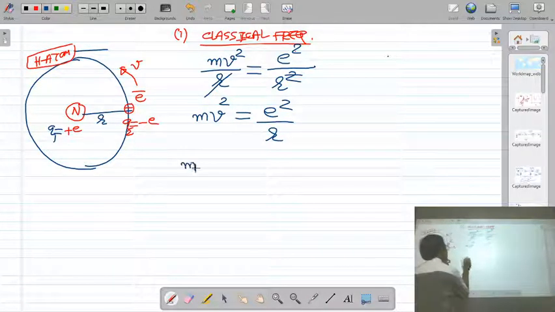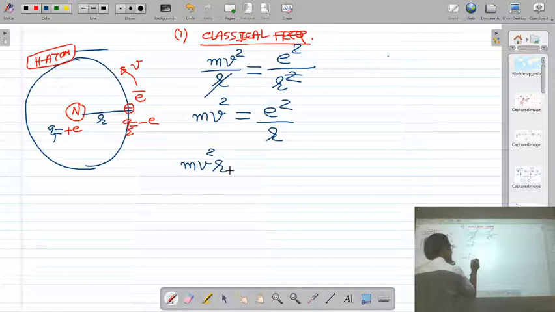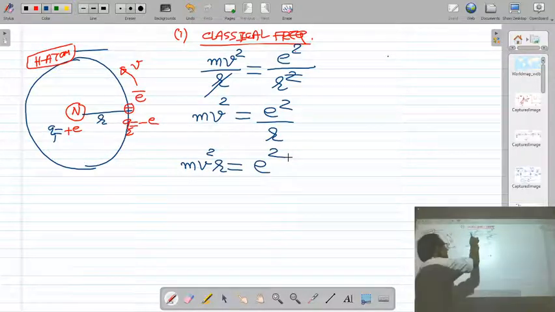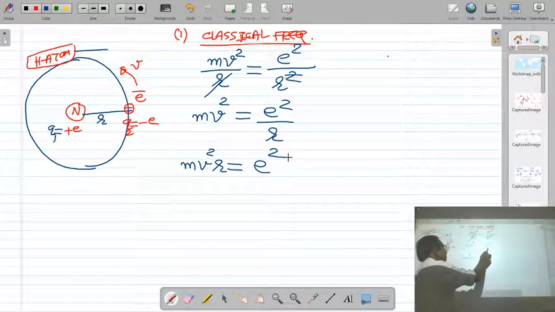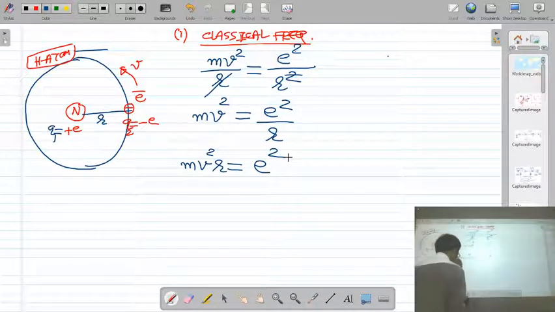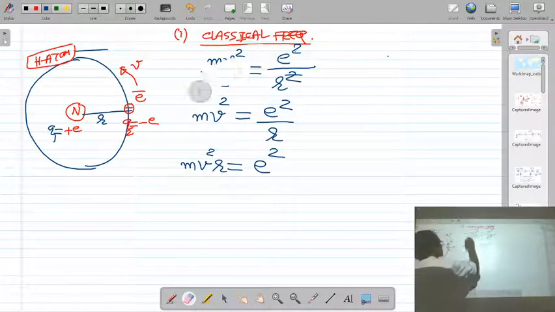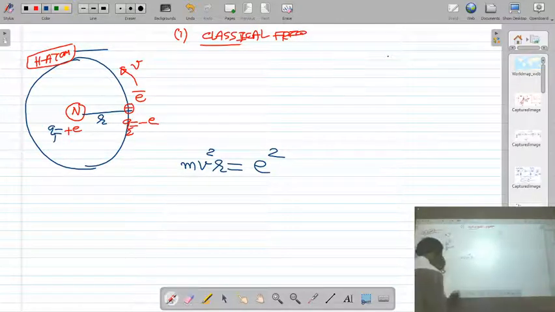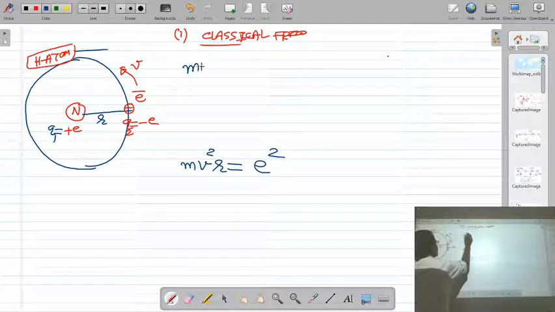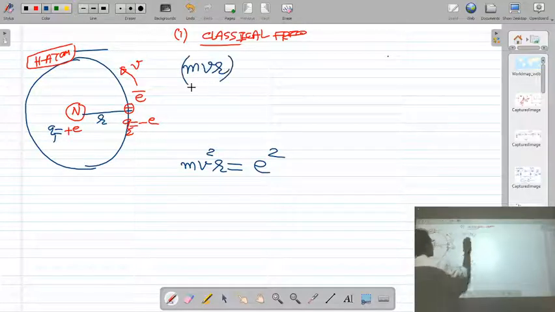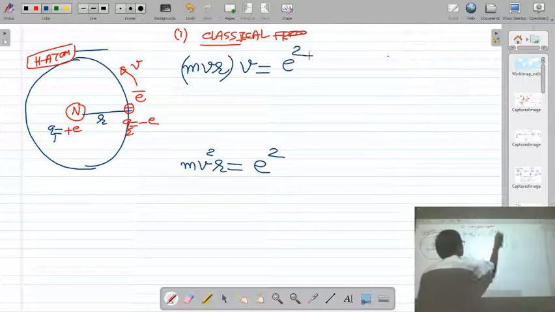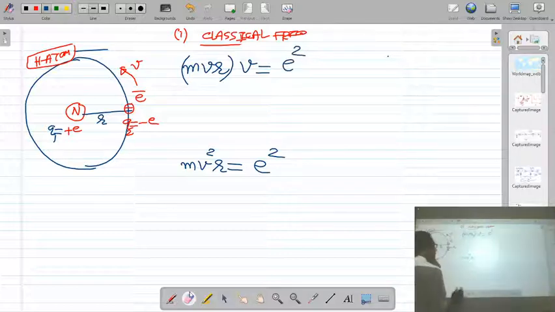So you get mv square into r is equal to e square. This equation can be written as mvr into v is equal to e square. Right? Okay.